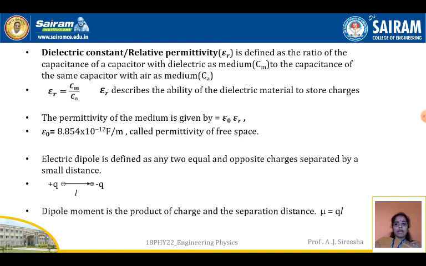Next, an electric dipole is defined as any two equal and opposite charges separated by a small distance. See here, the electric dipole: plus Q and minus Q separated by a distance is nothing but an electric dipole. Next, dipole moment is a product of charge and the distance of separation. Mu is equal to dipole moment, mu is equal to Q into L.